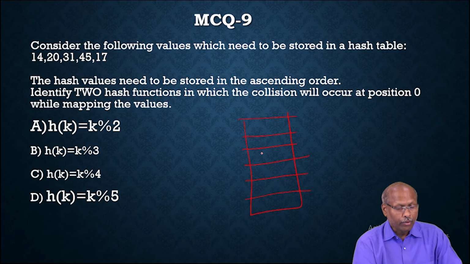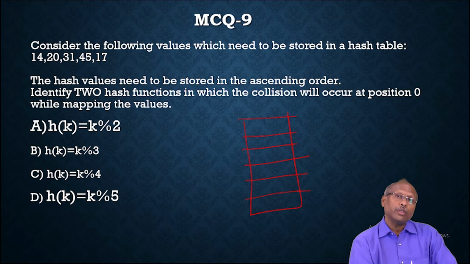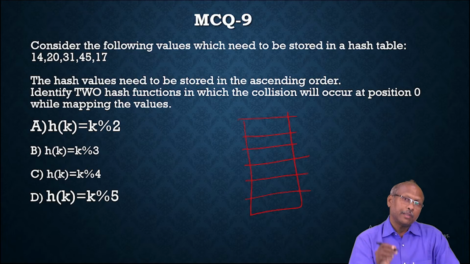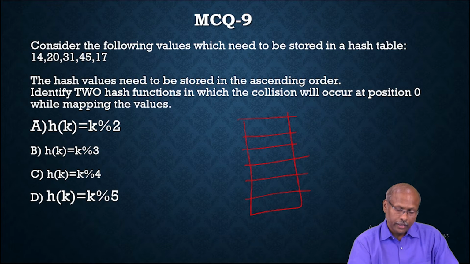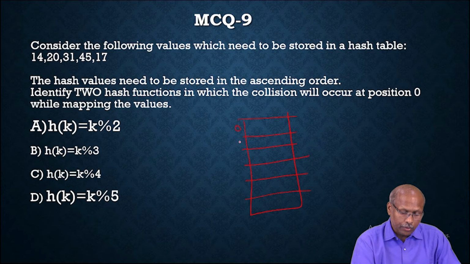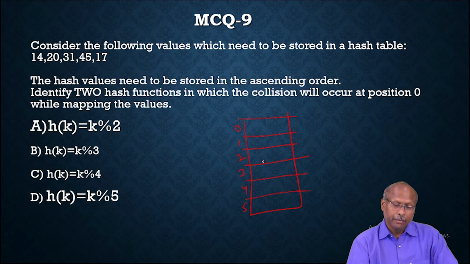The values are 14, 20, 31, 45 and 17. How will you store them? Using some hash function. The hash function will give the index, and at that index you have to store the value. Assume this is the 0th place, 1st place, 2nd place, 3rd place, 4th place, 5th place. So there is a hash table, and in that hash table you have to store the values.